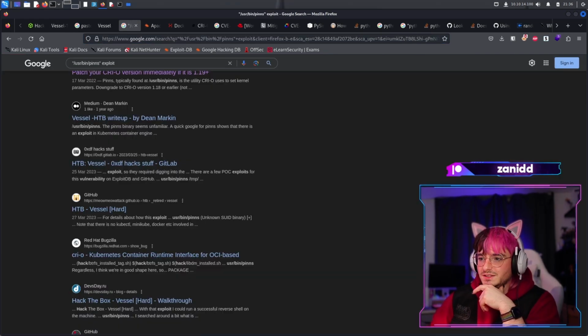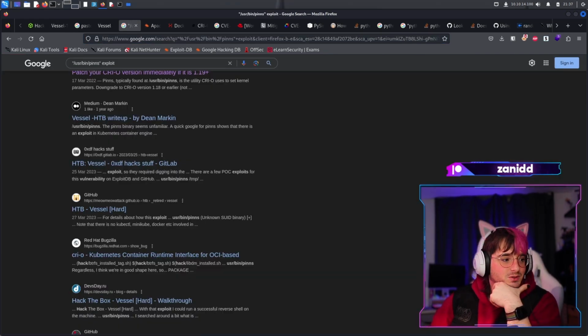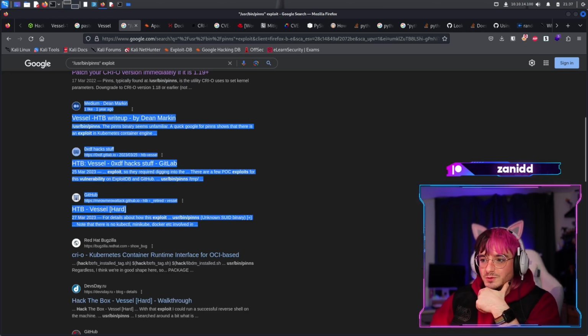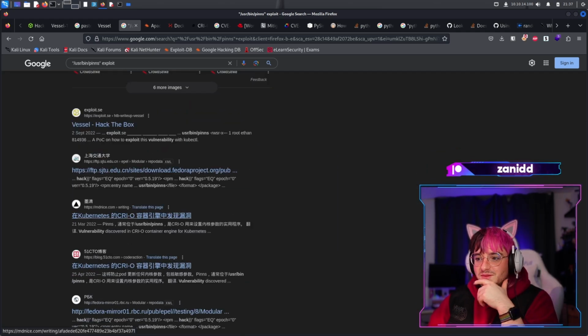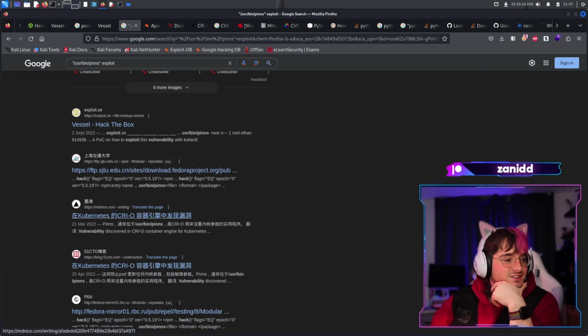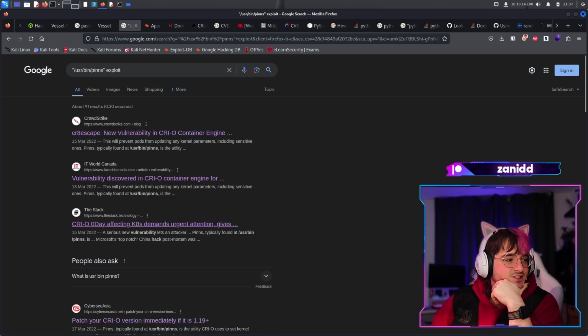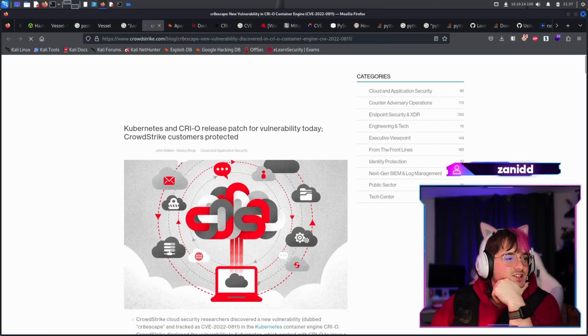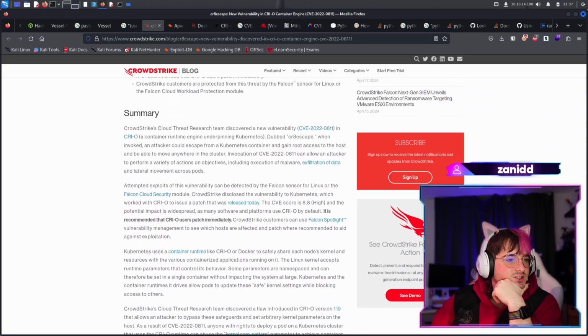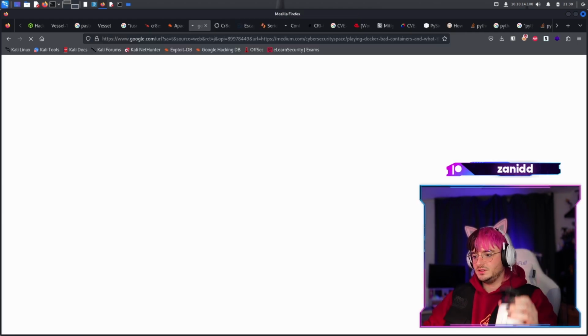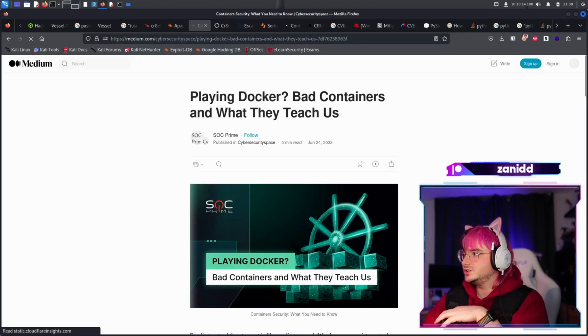I mean, all the things I find for this pins are write-ups for Vessel, which I don't necessarily want to take a look at. Everything is flooded with Vessel things and Chinese pages and things that explain what it's supposed to do, but I have zero idea. Maybe this website will give us more information. Come on.